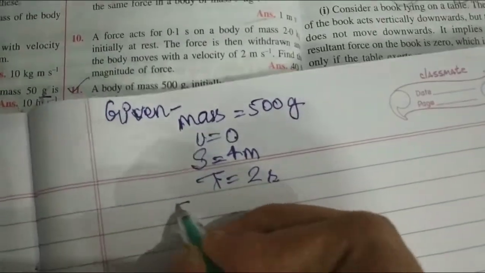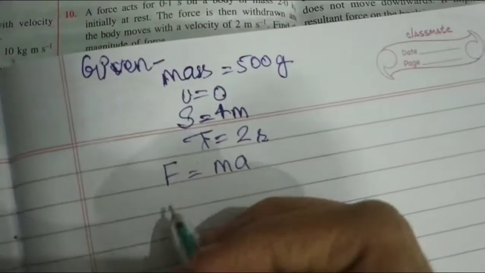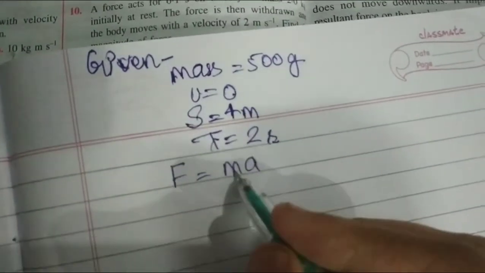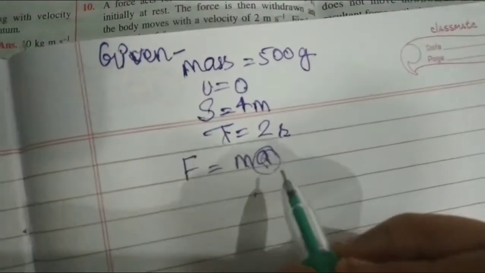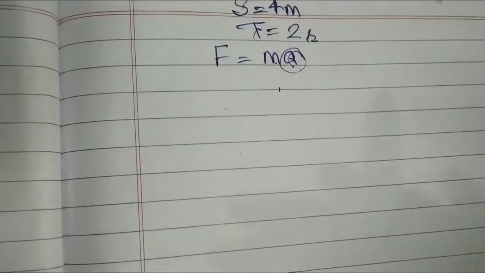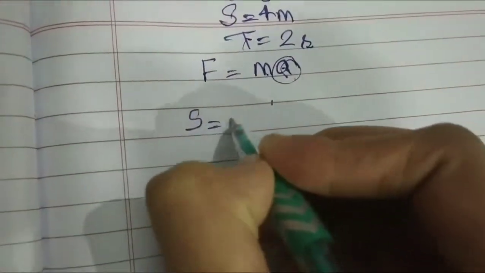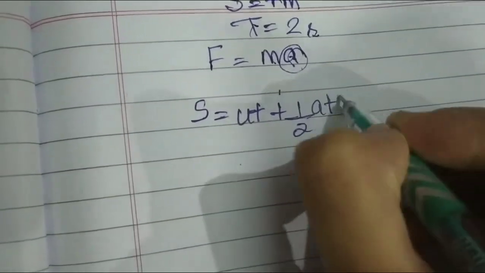What is the formula to calculate force? F is equal to ma. But we have the mass, and the acceleration is not given. So we will find out the acceleration. For that we will use this formula: s is equal to ut plus 1 by 2 at square.